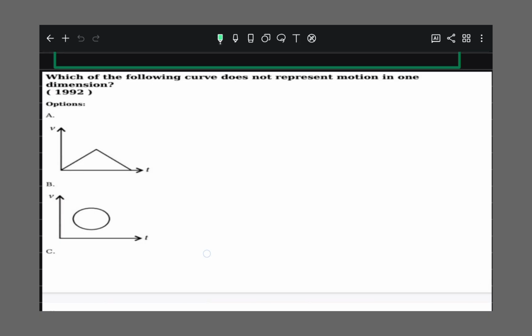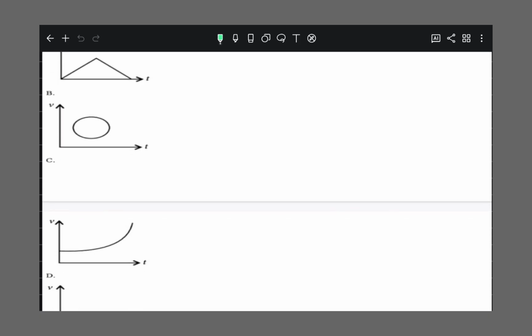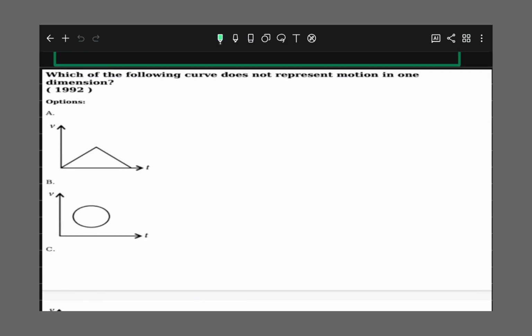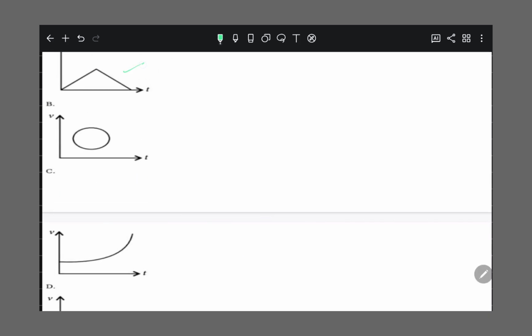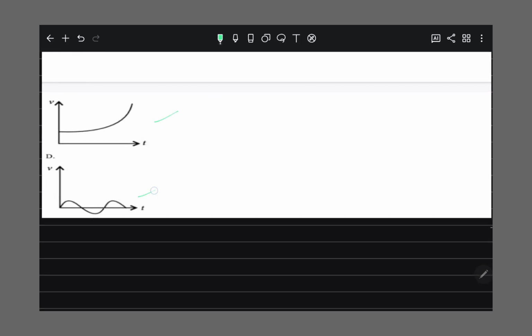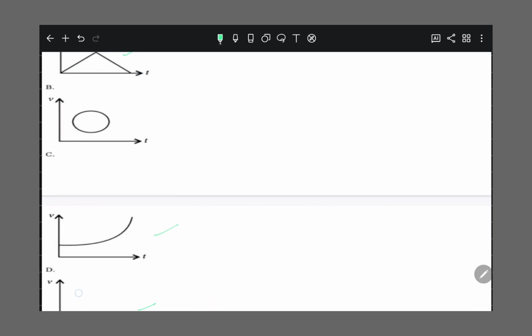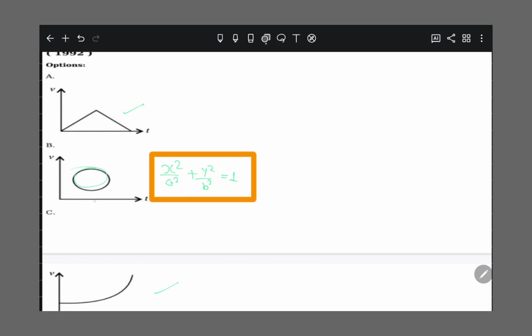Which of the following curves does not represent motion in one dimension? So this is one dimension motion. This is also one dimension motion. This is also one dimension motion. But this is a 2D circle. So this equation, x square upon a square plus y square upon b square is equal to 1, right? This is the equation of an ellipse. So this is a 2D equation. So option B is correct.